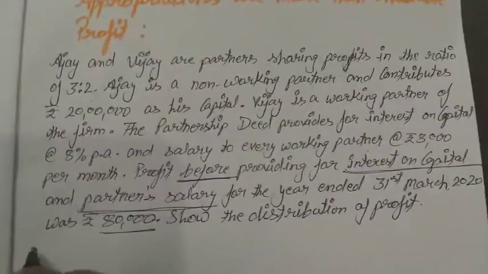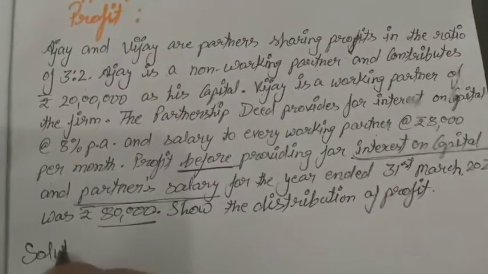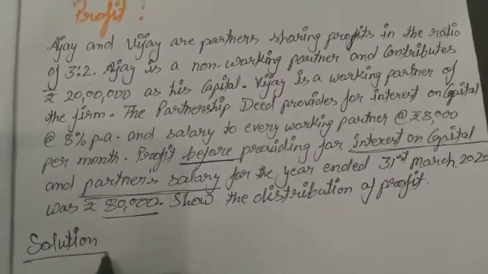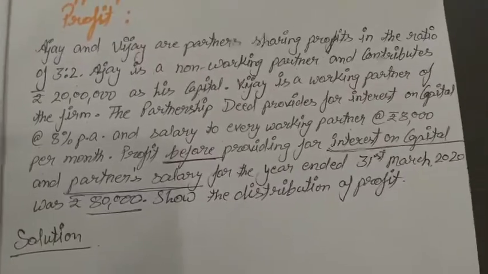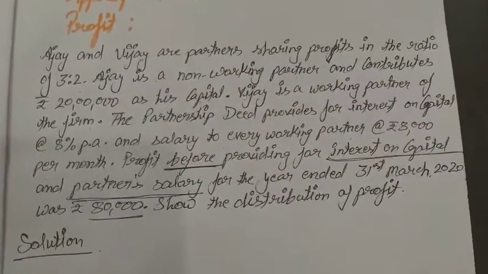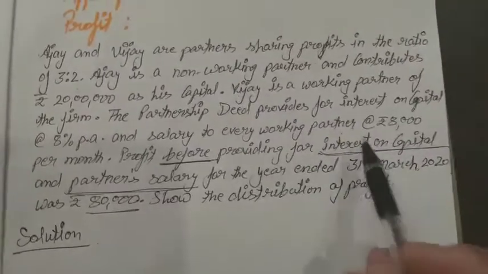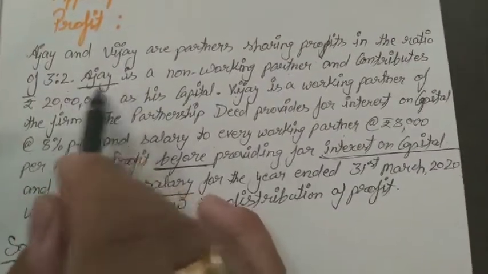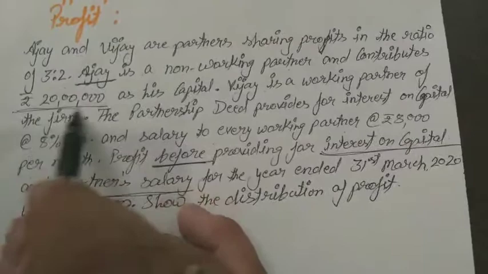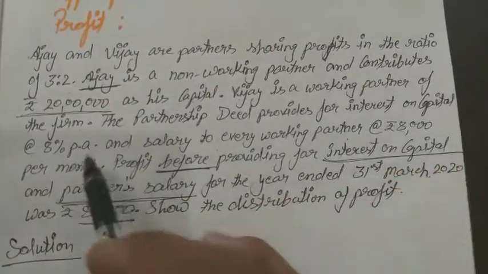So first, the solution. If I am talking about the interest on capital, who contributed capital? Only Ajay was the partner who contributed rupees 20 lakh as his capital.